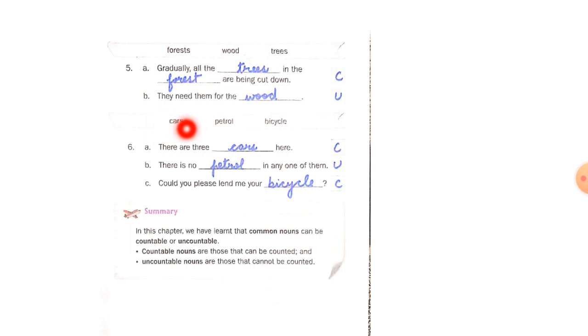Now cars, petrol, bicycle. There are 3 dash here. 3 cars. Cars you can count, so you will write countable. There is no petrol in any one of them. Petrol is an uncountable noun, so you will write U here. Could you please lend me your bicycle? Bicycle you can count, so you will write C here. C means it is a countable noun.